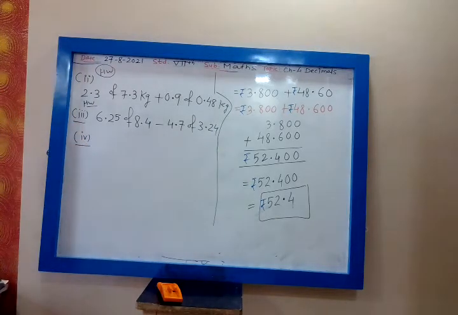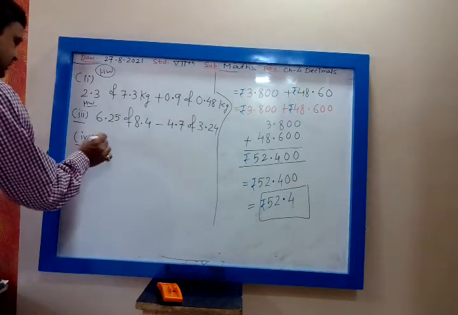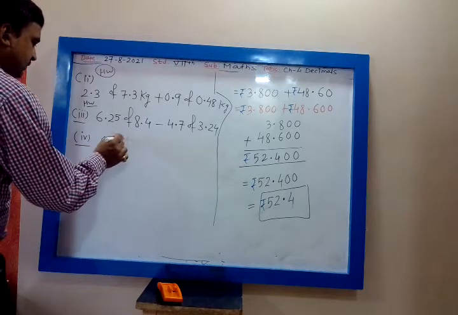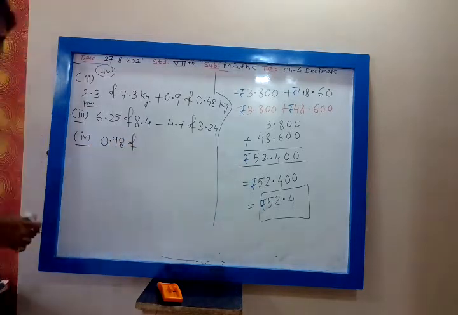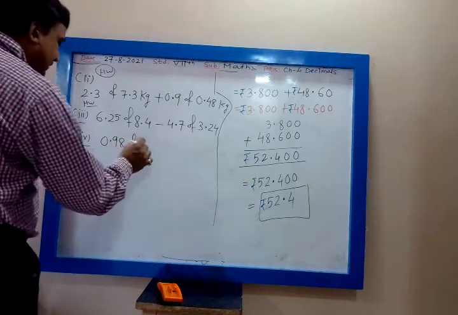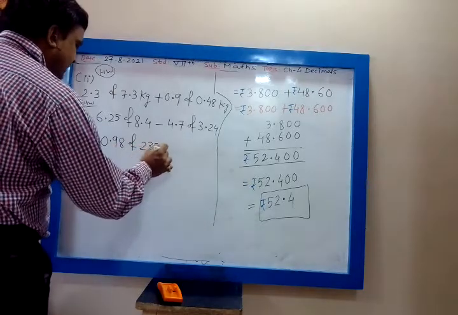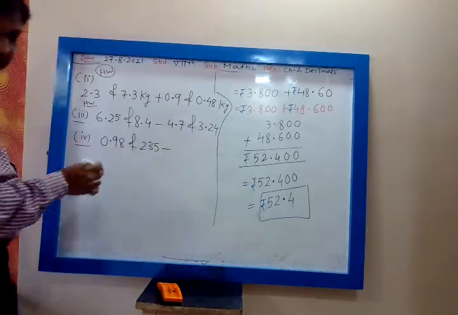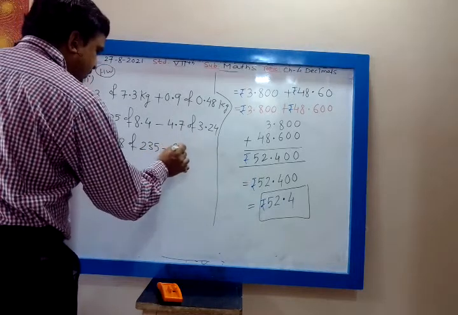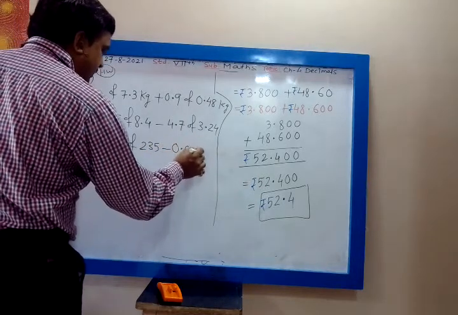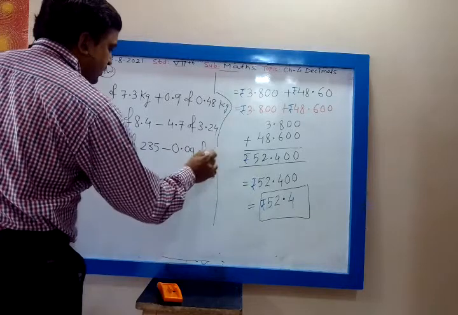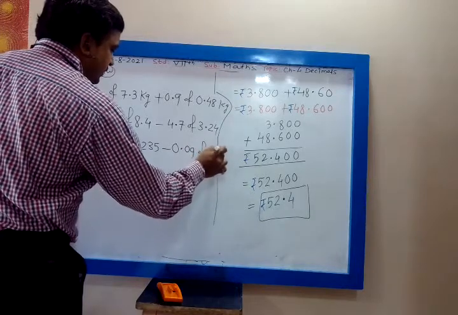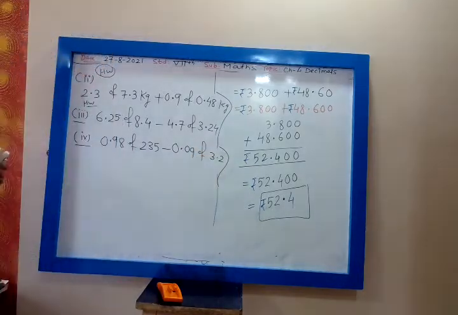Fourth one: 0.98 of 235 minus 0.09 of 3.2. Okay, so let us simplify.